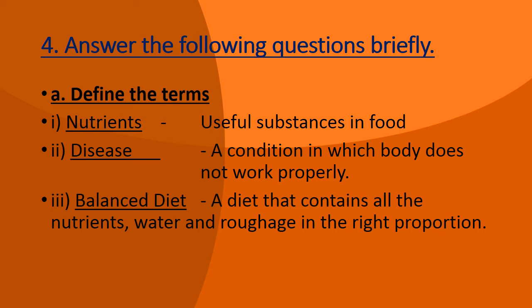Third is balanced diet. A diet that contains all the nutrients, water and roughage in the right proportion. So if we are taking a diet which has all the nutrients, water and roughage, and that is in the right proportion, that diet will be called a balanced diet.